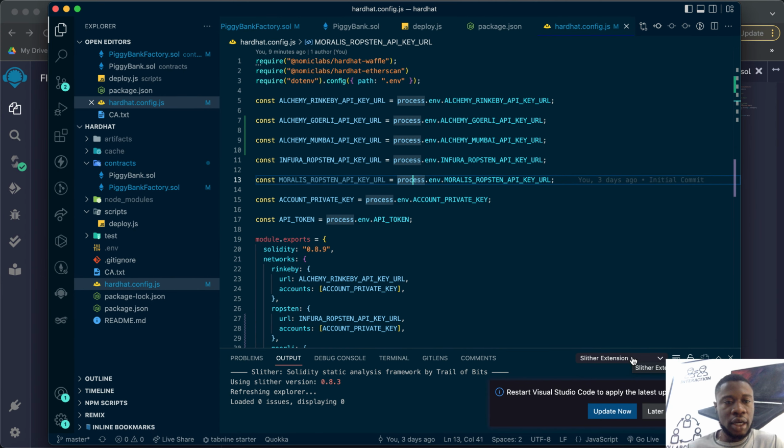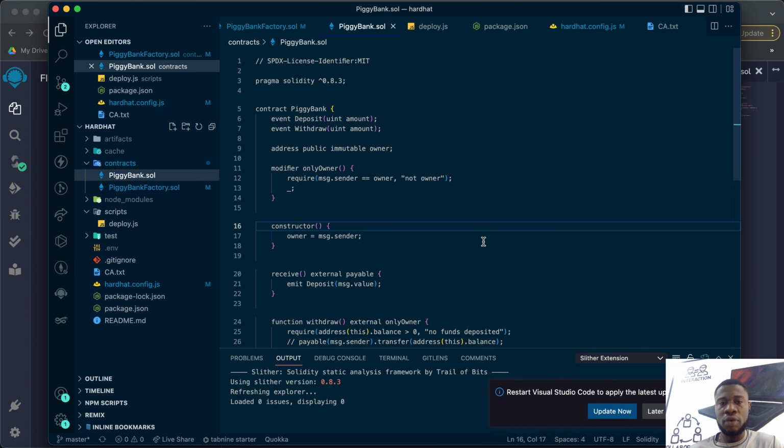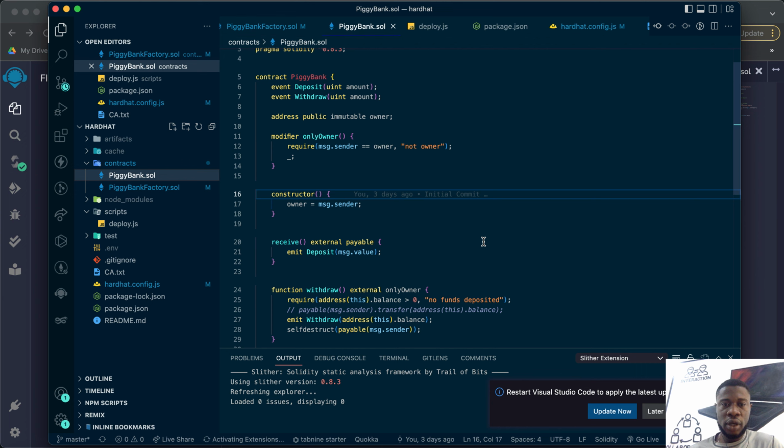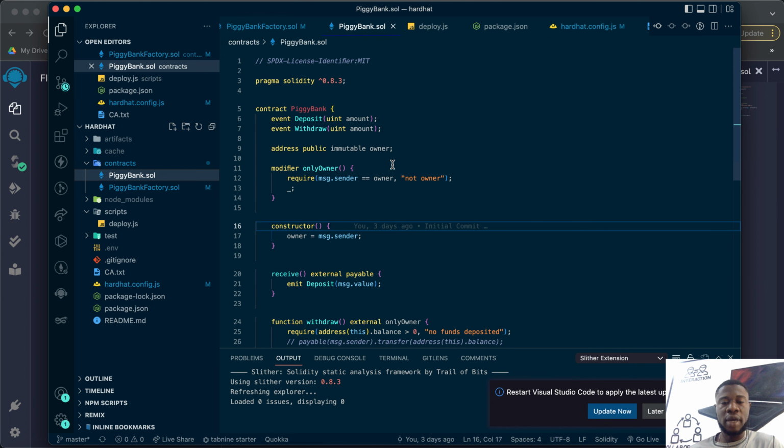I created a piggy bank contract. So this is the piggy bank contract. Let me explain what it does. This piggy bank contract enables users to deposit amounts into a smart contract, the way the conventional piggy bank works.